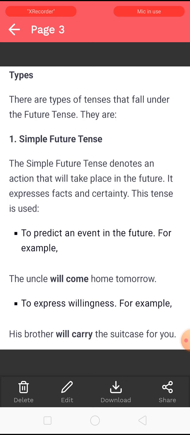Secondly, to express willingness. For example, his brother will carry the suitcase for you. Here you can see the willingness, the wish to share the load. Right?